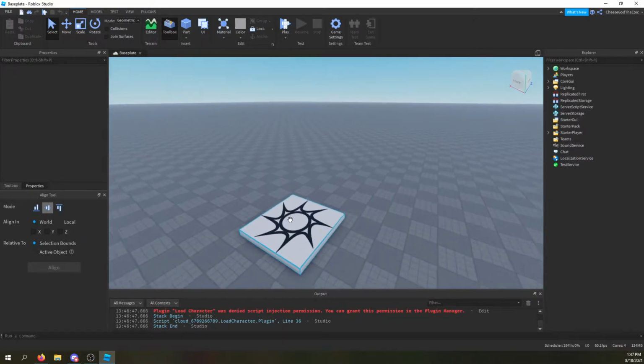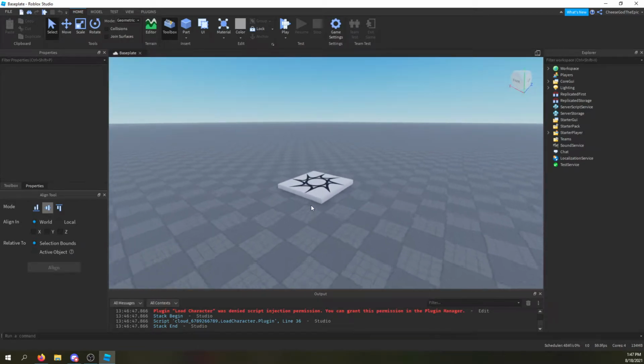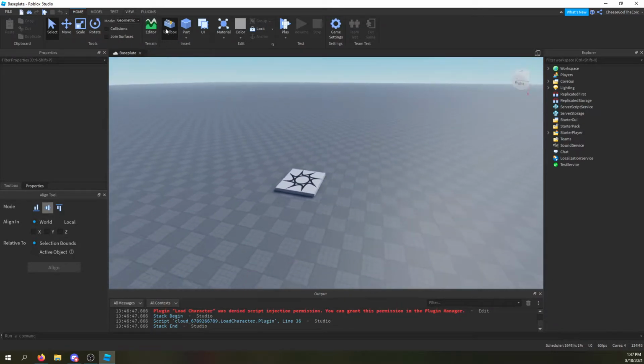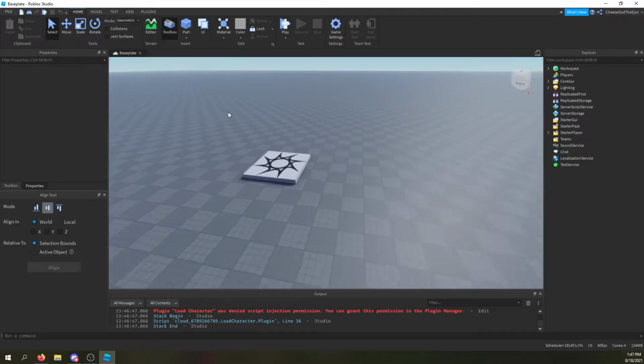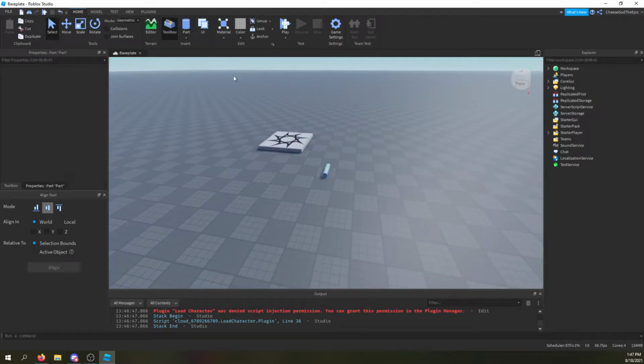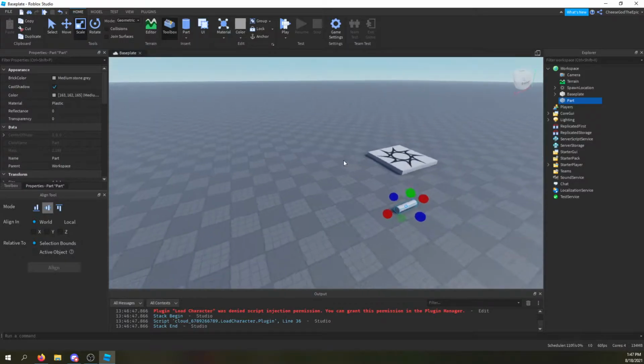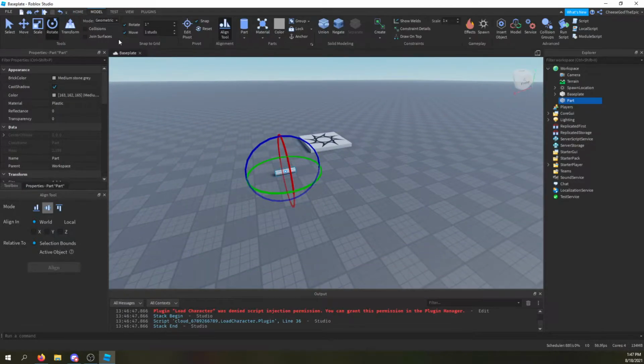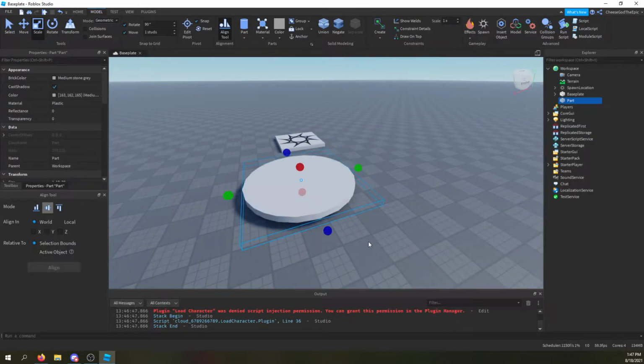In this video, I'm just going to show you how to make a circular spawn point. So basically, what you want to do is find some way to get a part that's circular. Now, you can use... oh, my rotation's off. There we go. So if I have it like this, I can just make something really quick like that. And I can sort of just make this.